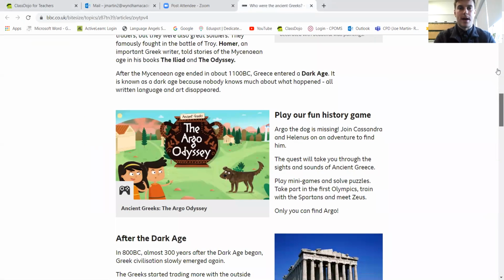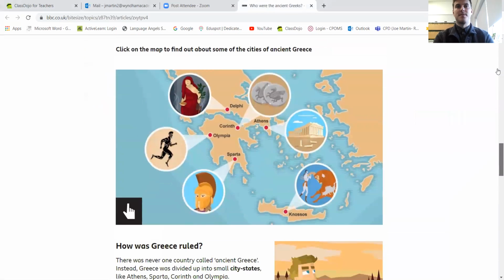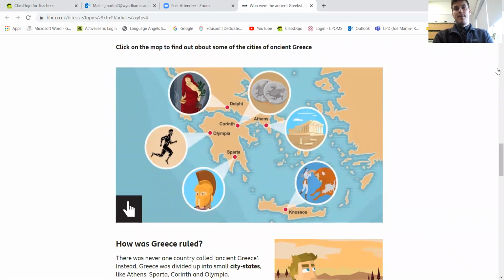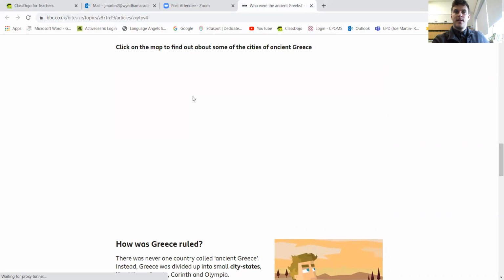And if you scroll down, you come to this page. And it's talking about the city-states of ancient Greece. And if you click on one, so there are some on here that we haven't talked about, okay? We've got Delphi, which isn't on that other sheet. Corinth isn't on there. And this one, Knossos, isn't on there, okay? If I want to find out some more information to complete my fact about that city-state, I can click on this one, Delphi.